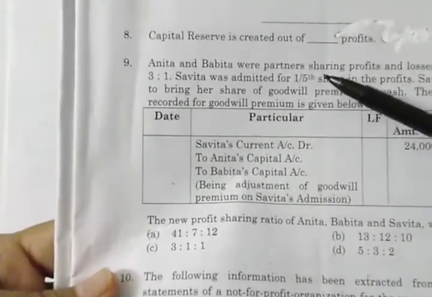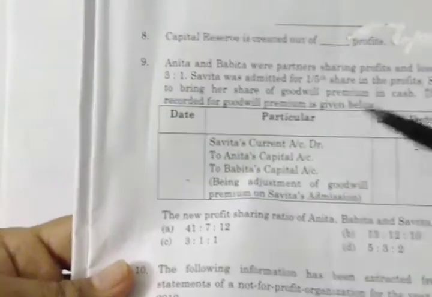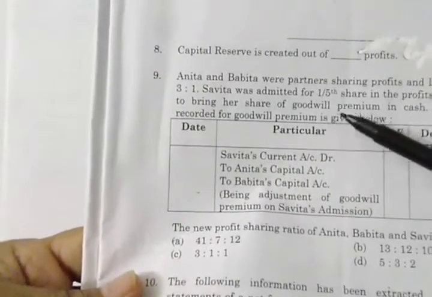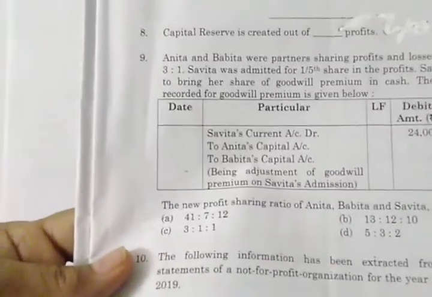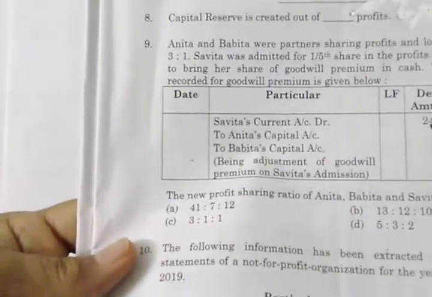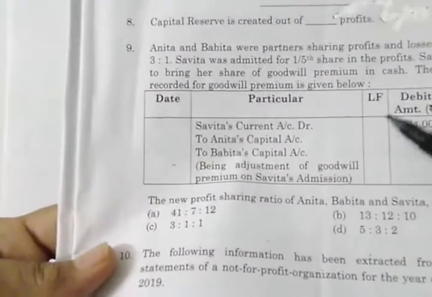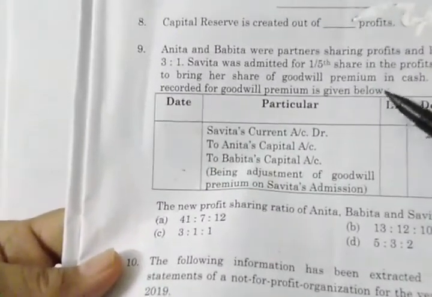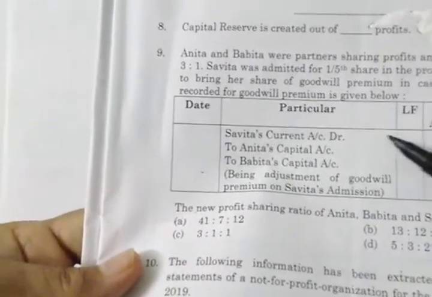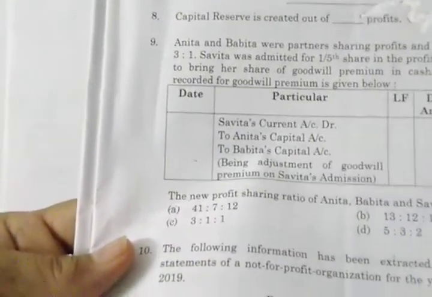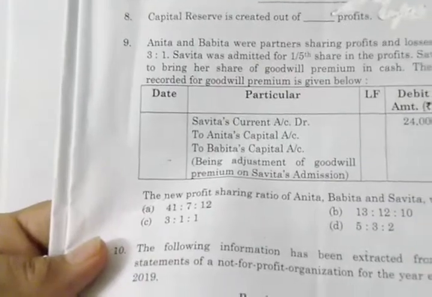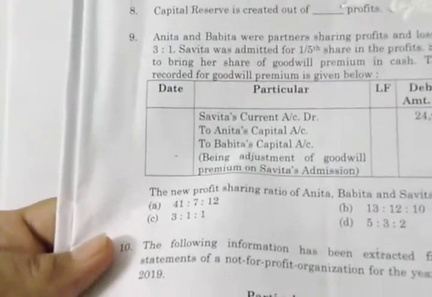Savita was admitted for 1/5 share in the profits, and Savita was unable to bring her share of goodwill premium in cash. The journal entry is given to you as Savita's current account, because she is unable to bring. Whenever a new partner is not bringing his share of goodwill, we debit his current account. So we are debiting Savita's current account by 24,000 and the sacrificing ratio.